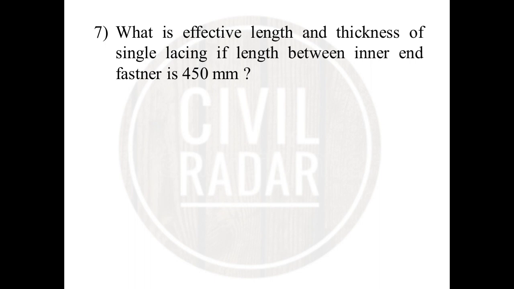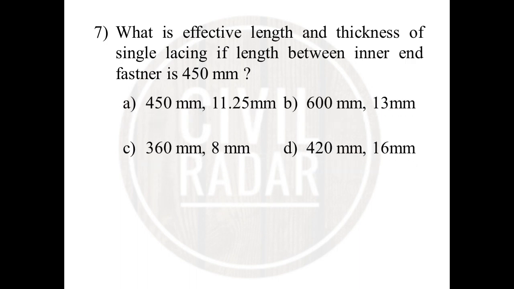The next question is, what is the effective length and thickness of single lacing if the length between the inner end fasteners is 450 mm? The answer will be 450 mm and 11.25 mm. The effective length is 450 mm and the thickness will be 11.25 mm. How is the answer found?